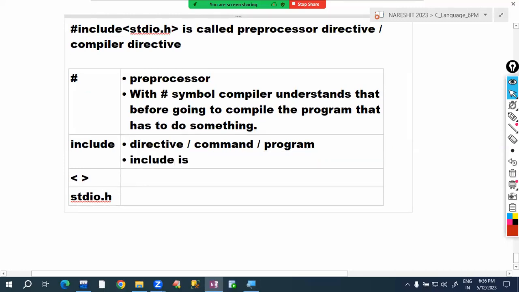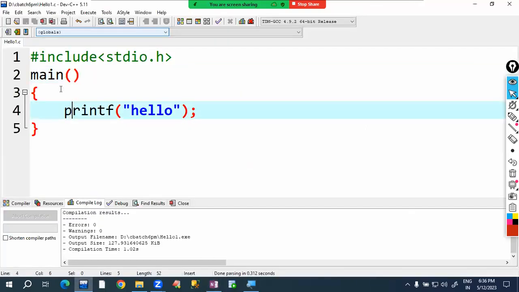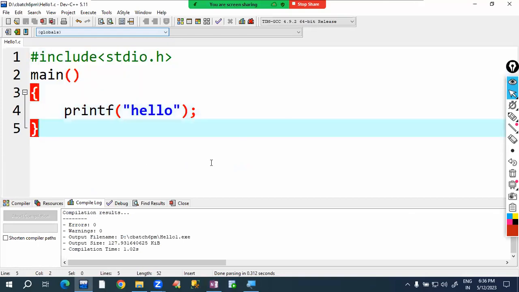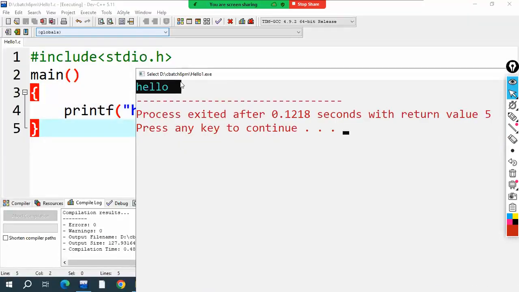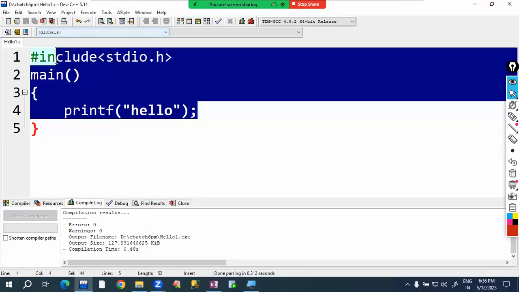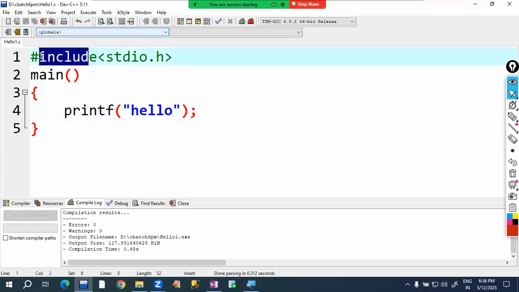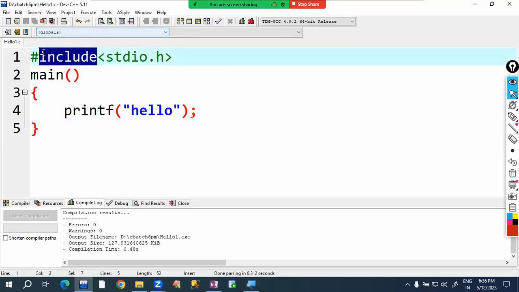What is this include program duty? Observe, just now we have written this program. What is this program duty? This program is printing hello. So printing hello is this program's purpose. Like that, include is a program. Just like this program, include is one program.